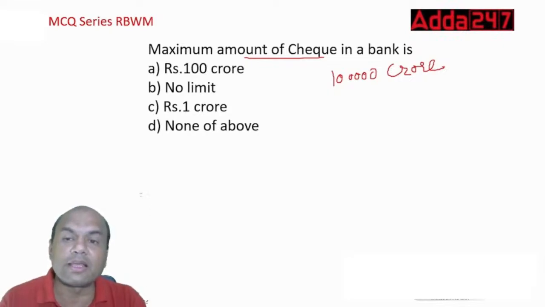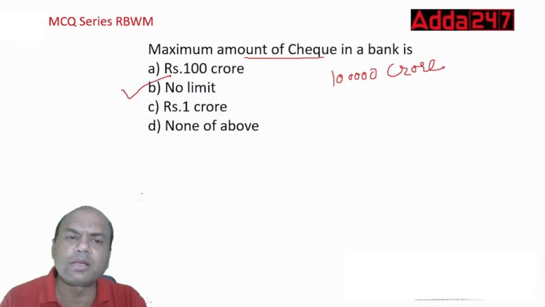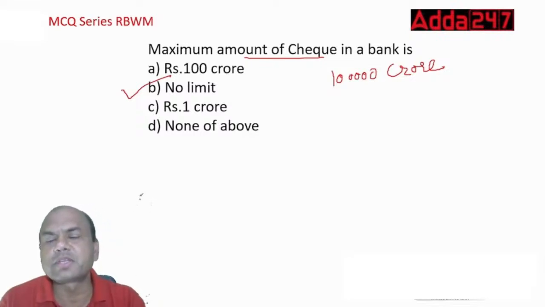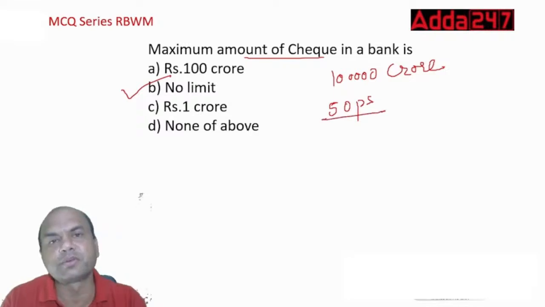But can I write the check of this amount? 100 crore, no limit, 1 crore, none of the above. I can write, isn't it? No limit. I can write any amount of check. Okay? Maximum, minimum is also there. I can write a 50 paise check also. I can write a 50 paise check to you.